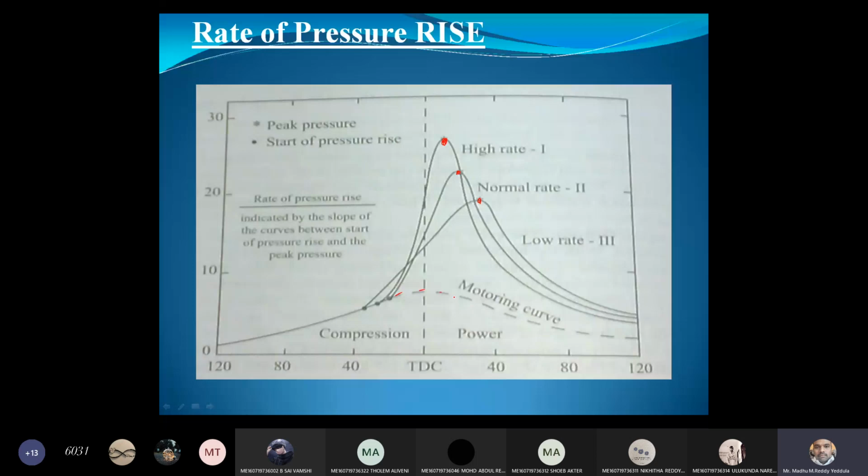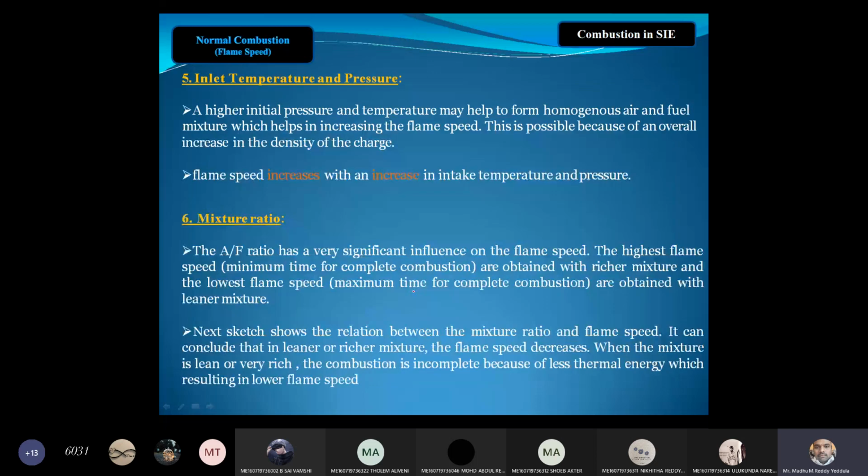Next, inlet temperature and pressure. Higher initial pressure and temperature may help to form a homogeneous mixture of the fuel and air, which helps in increasing the flame speed. If the inlet temperature and pressure are higher, the flame speed increases. This is possible because of the overall increase in the density of the charge. Always our aim is to increase the flame velocity. If flame velocity is increased, ignition lag can be decreased.